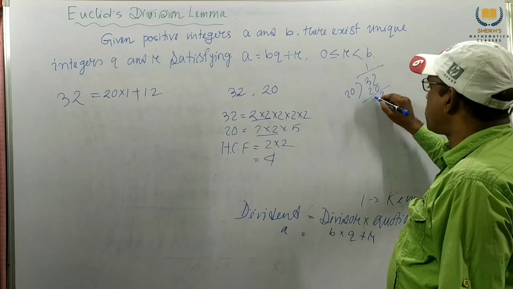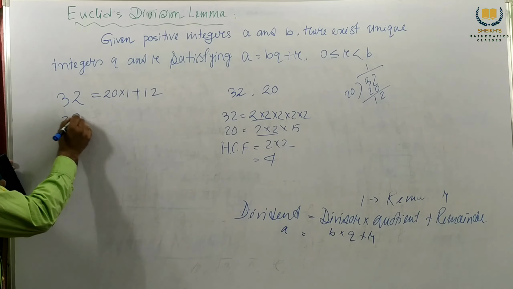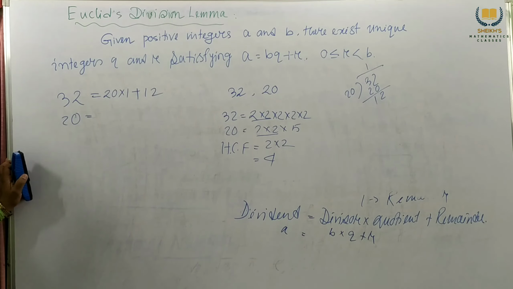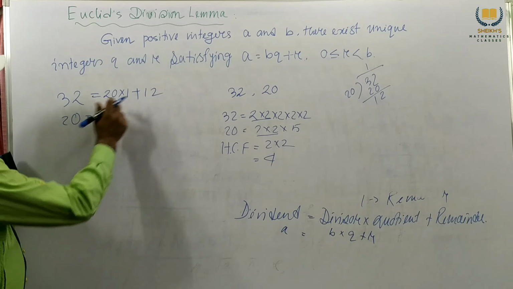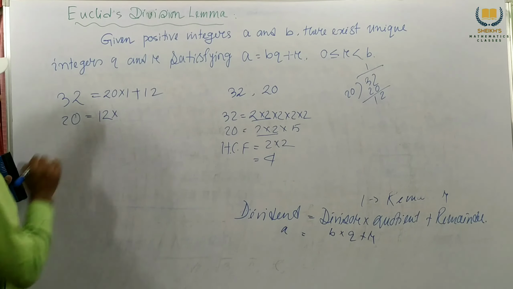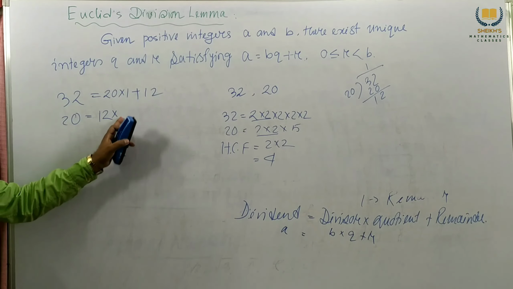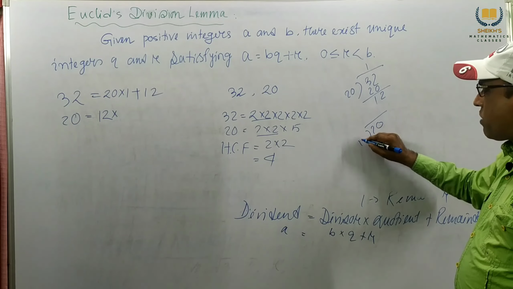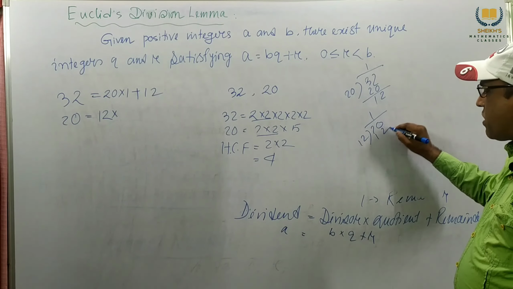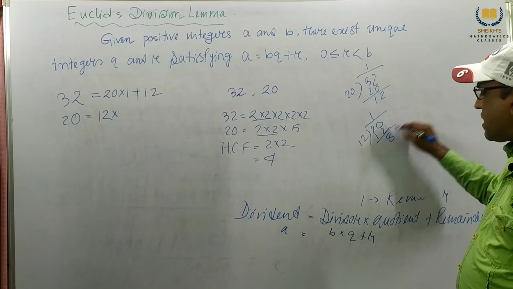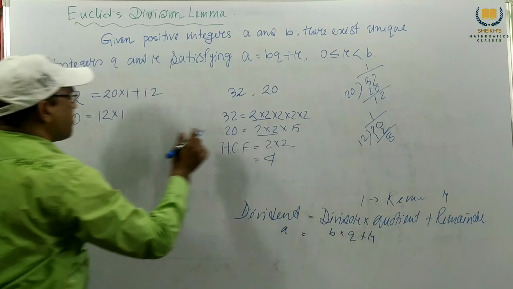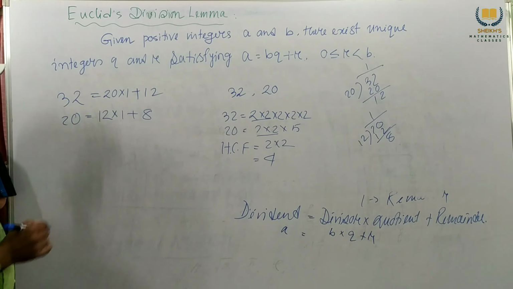Next, we write this 20 here, and next this 12 here. But which number do we give here? Again we divide 20 by 12. 12 ones are 12, remainder 8. So the quotient is 1 and the remainder is 8.